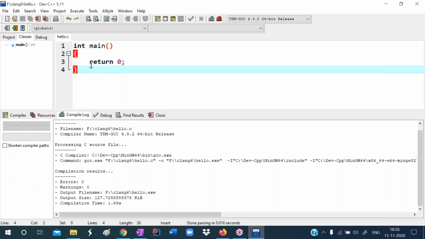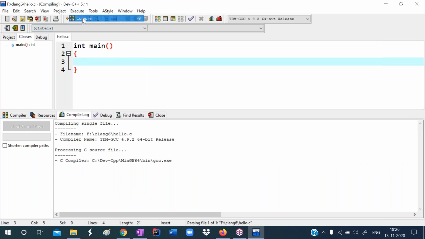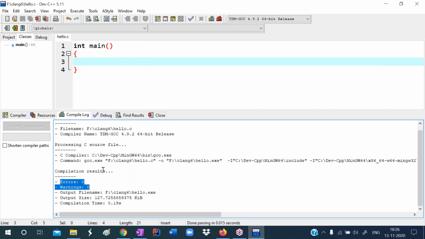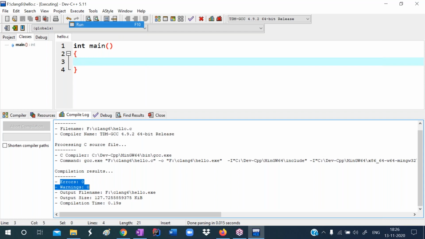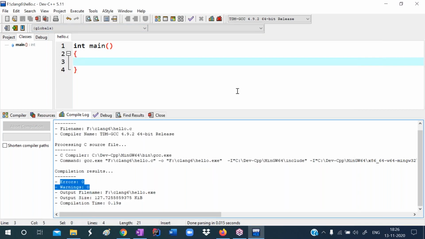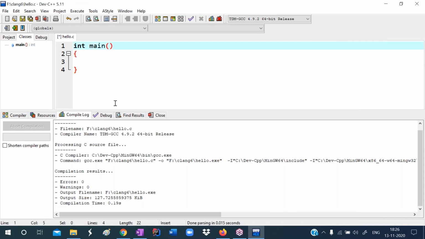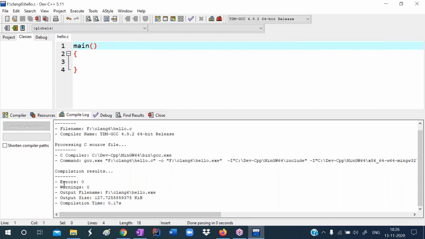Even if you don't write this return 0, no problem at all. Observe, now once again I'm compiling. Successfully compiled, no errors, no warnings. I'm running. Click on run, and it runs successfully. No errors are coming even if you don't write return, because the compiler takes that statement implicitly. You have no need to write it. Even if you don't write this return type int, no problem. It will not give any error or warning.